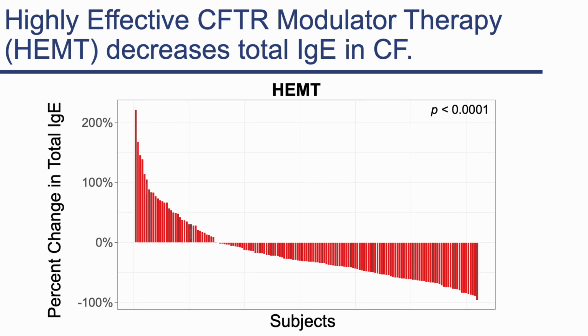Lastly, using linear mixed effects regression correlating CFTR modulator therapy with clinical laboratory test values, receipt of highly effective CFTR modulator therapy, as defined by the triple modulator combination elexacaftor, tezacaftor, ivacaftor, or ivacaftor alone, was associated with a mean 30% reduction of serum IgE levels.